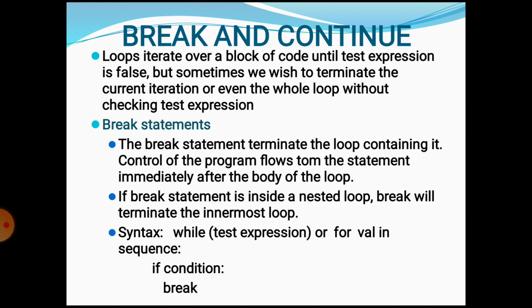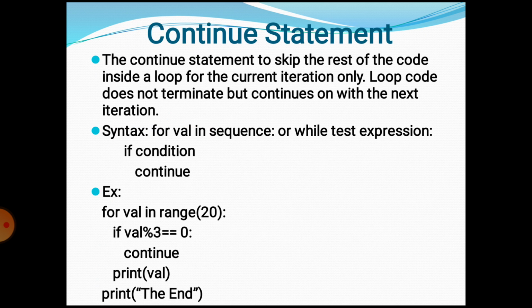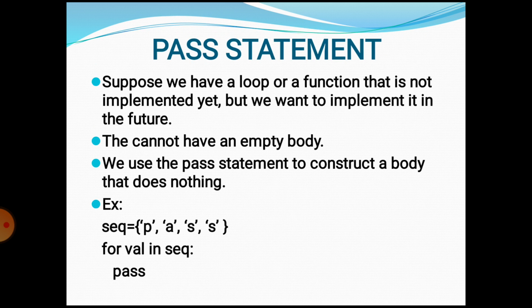Syntax: while test expression, or for val in sequence, if condition, then break. Continue statement. The continue statement is used to skip the rest of the code inside a loop for the current iteration only. The loop does not terminate but continues on with the next iteration. Syntax: for val in sequence or while test expression, if condition is true, then continue. For example, for val in range 20, if val mod 3 equal to 0, then continue. Print val, print end.